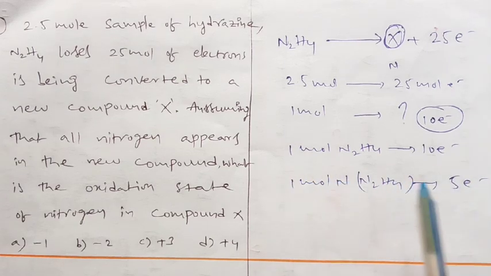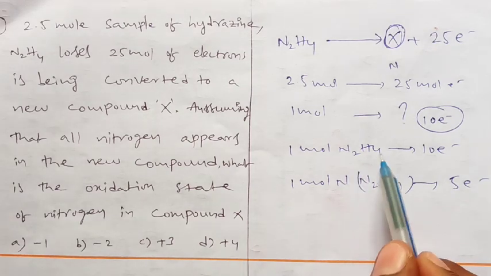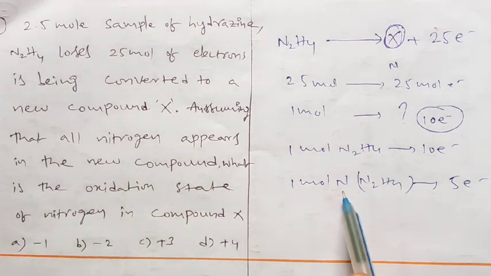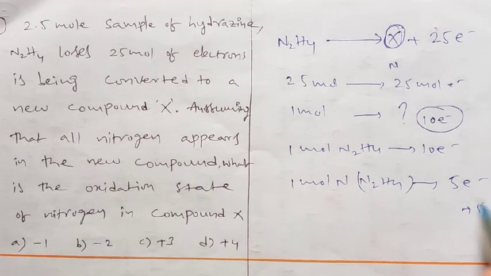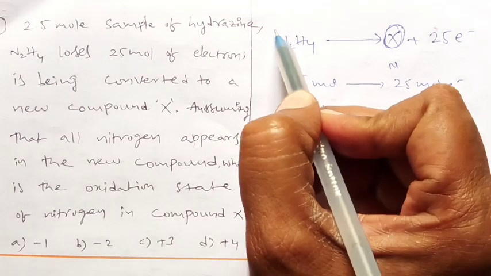1 mole of N2H4 loses 10 electrons. 1 mole of nitrogen loses 5 electrons. Is it clear? So in N2H4, 2 nitrogens are there, and 1 nitrogen is exactly half, 5 electrons. Losing 5 electrons means what is the charge? Plus 5 developed.